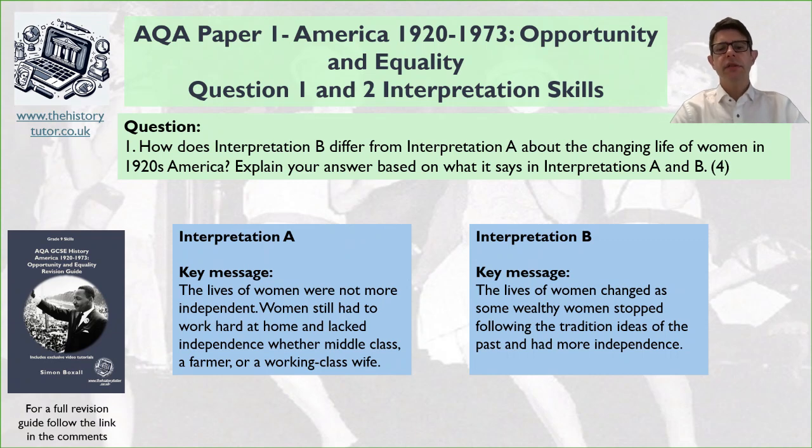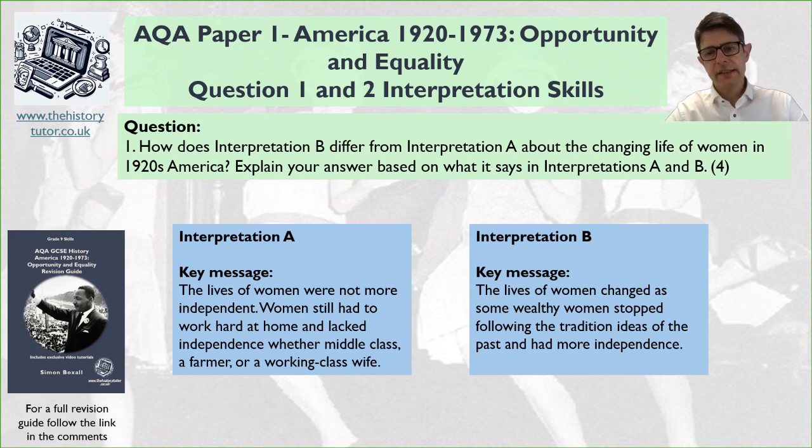Okay, so here's what I've gone for. I've said that interpretation A's key message is the lives of women were not more independent. Women still had to work hard at home and lacked independence. Whether middle class, a farmer, or working class, they still did not have great independence. Whilst B has a different message, it says the lives of women changed as some wealthy women stopped following the traditional ideas of the past and had more independence. So they're picking out the ideas that people in the 20s could start to enjoy themselves. They had a great life. They took on new fashions. So some of those phrases are in there.